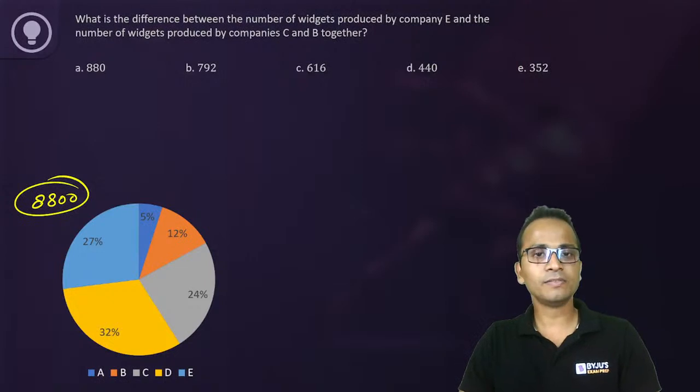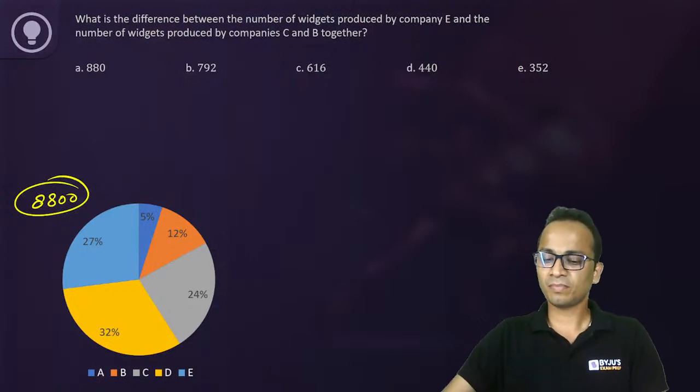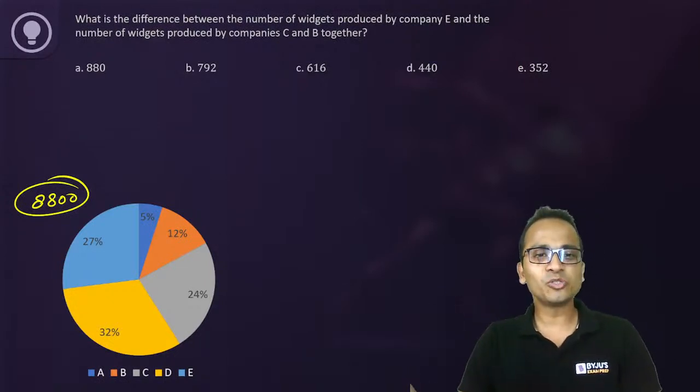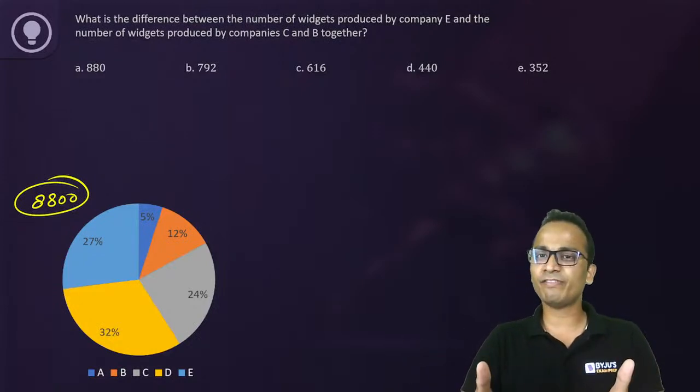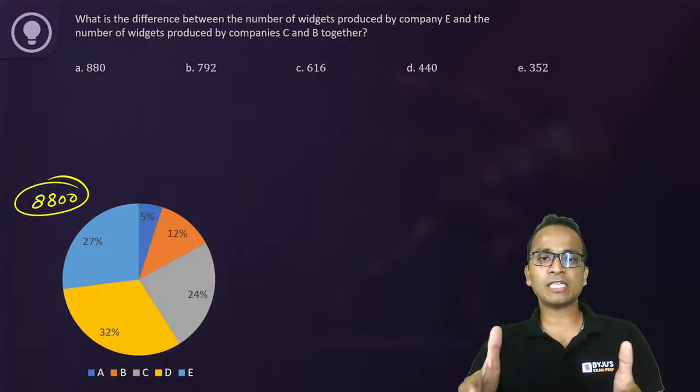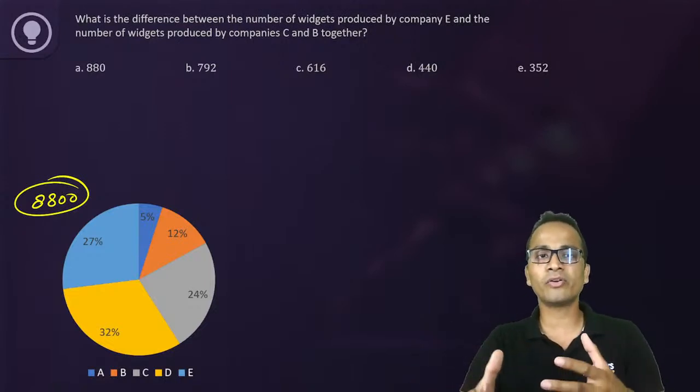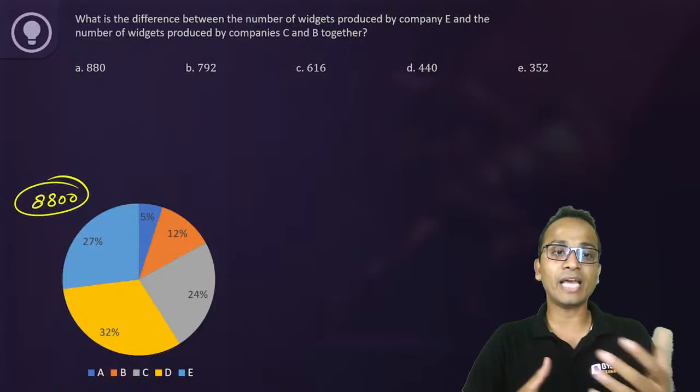Any answer for this one? Again, you can use a little approximation because all the options that are given to you in this question are very far away from each other. The options are in the range of 300s, 400s, 600s, 700 and 800s.